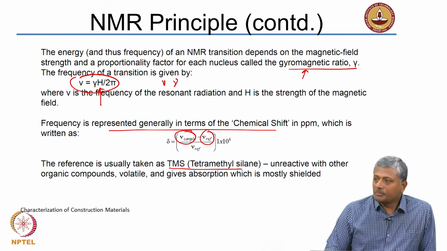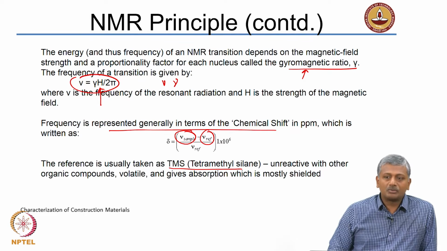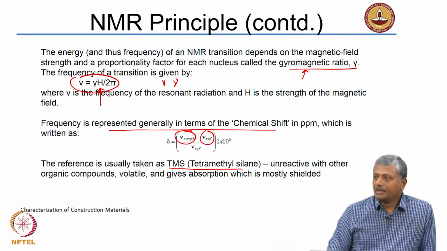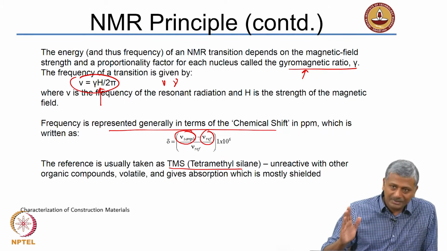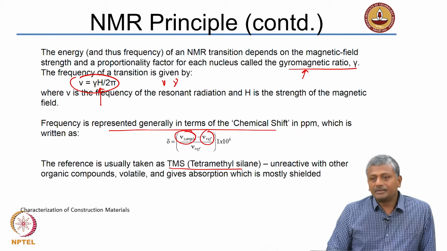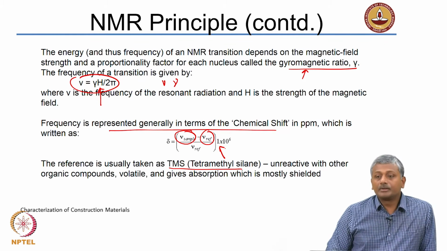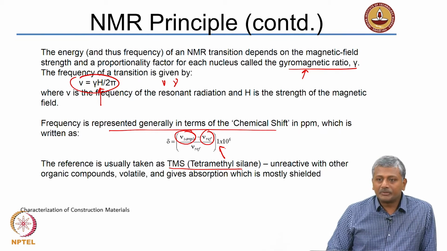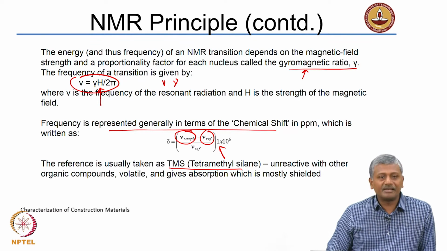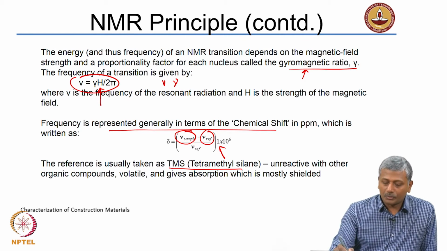So, most of the peaks associated with TMS will be towards the location where you have more shielding, whereas the other atoms generating peaks may be present either to the left or to the right of the TMS peak. So, when you present it in this type of shift pattern, what would be the delta shift for TMS itself? Since it is a reference material, delta will be 0.